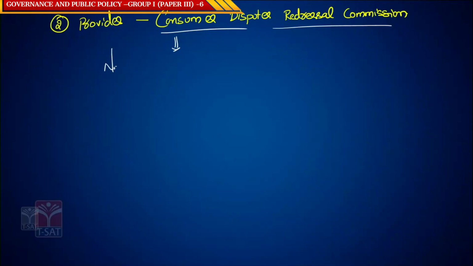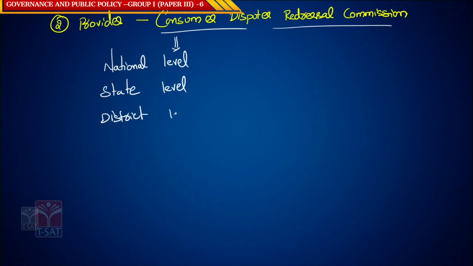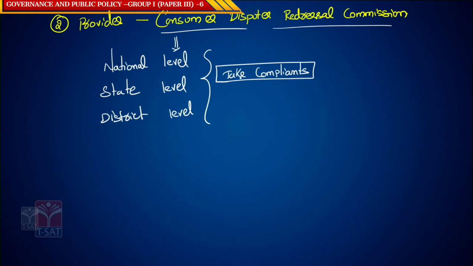That is your national level, your state level, and district level. Why? The main purpose of this Consumer Dispute Redressal mechanism is to take the complaints of the consumers. What type of complaints? They take the complaints of overcharging.